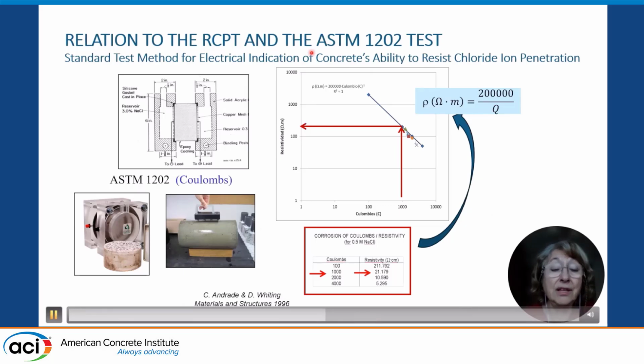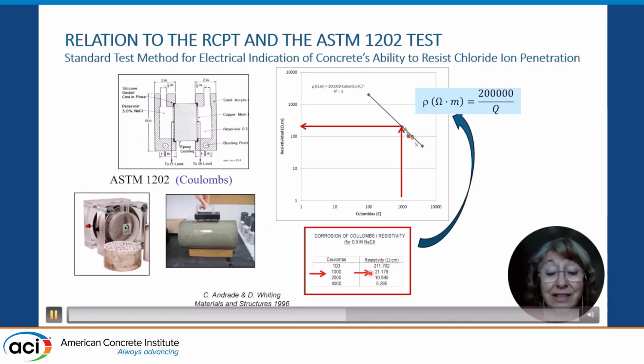The resistivity is also known to have a relation with the rapid chloride permeability test that was developed by David Whiting, and after was standardized in ASTM as C1202. I was working with David Whiting before he passed away, and we published three papers, and in one of them we were studying the relation between this and the resistivity, and we published the relation for the coulombs, just thinking in the geometry of the device for the ASTM or for the rapid chloride permeability test at that time.